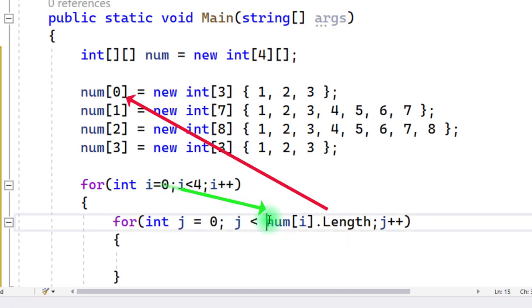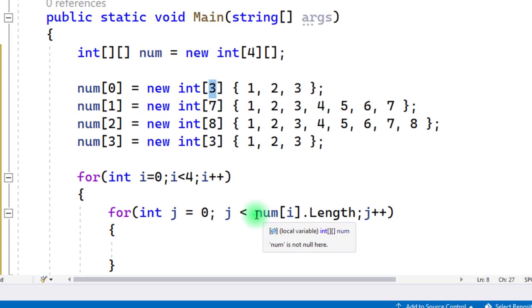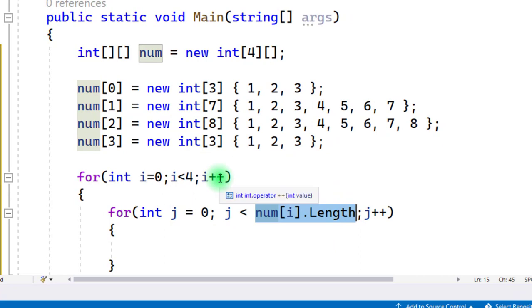So this becomes num of 0. As we can see, what is the length of num of 0? 3. Dot length will return 3. Then i plus plus, i becomes 1. Then it will be num of 1 dot length, which is 7. So automatically this part is variable, it is not fixed. Whatever the length of the row is, that will be returned here.